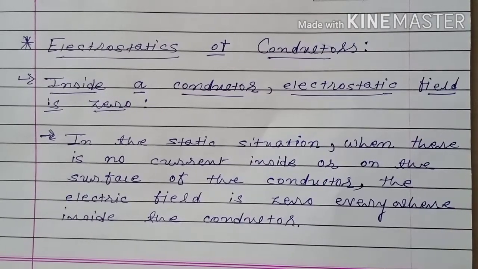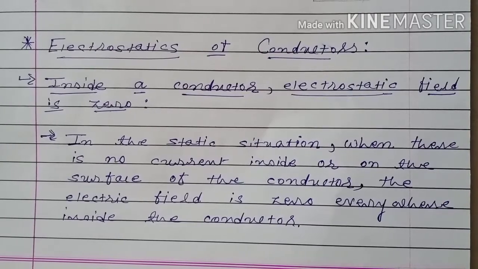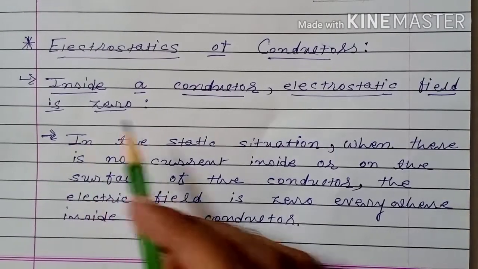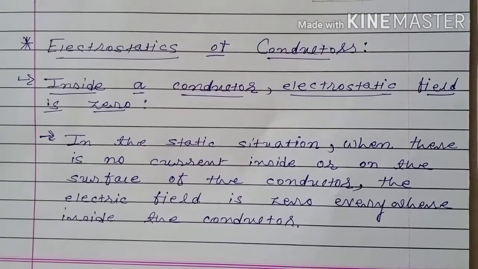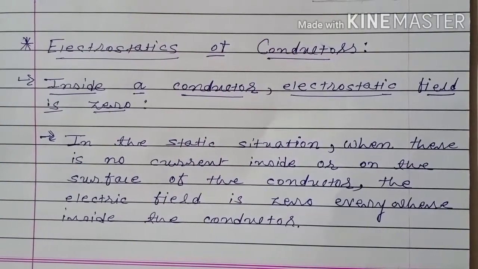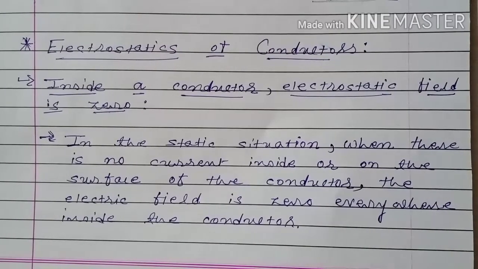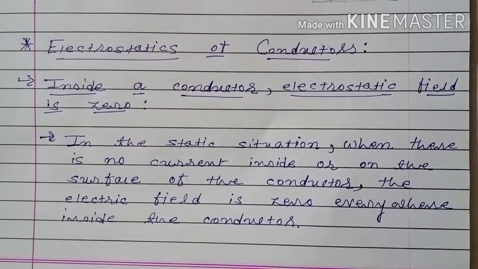Today we will study about electrostatics of conductors. It means in static situation, what are the effects on conductors that we have to see. Inside a conductor, electrostatic field is zero. In static situation, inside a conductor, electric field is always zero. But in dynamic condition, electric field inside the conductor is not zero.